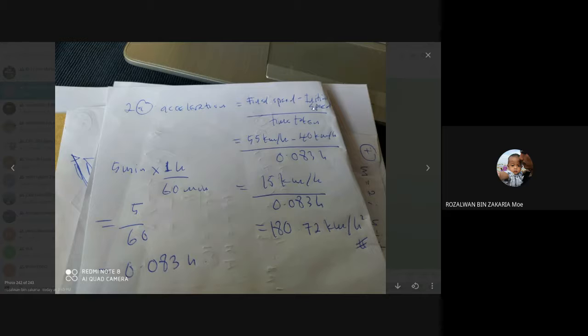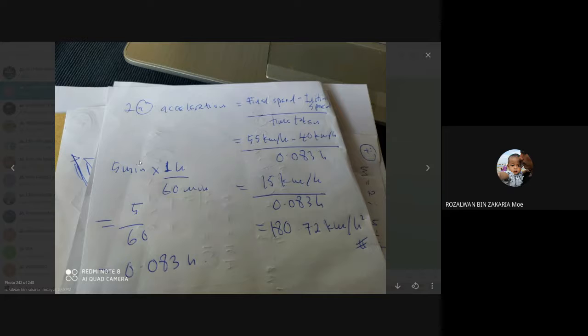For question 2A, the final speed is 55 km per hour, minus the initial speed of 40 km per hour, then divide with the time taken, which is 5 minutes.